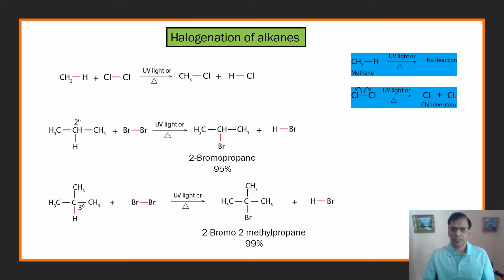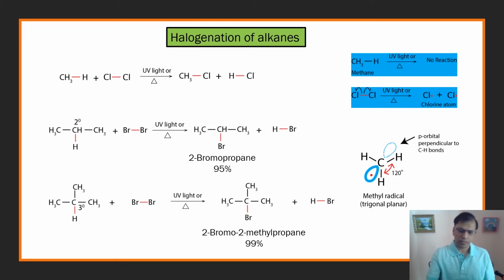So the scientists figured that based on the experimental observations, the reaction of halogens with alkanes probably proceeds via a free radical mechanism. So this is a drawing of methyl radical and this is the model. I prepared a model right here. You can see this is the carbon atom in the center. These are the 3 hydrogens, 1, 2, 3 hydrogens, and this blue is the p orbital. This is the p orbital.